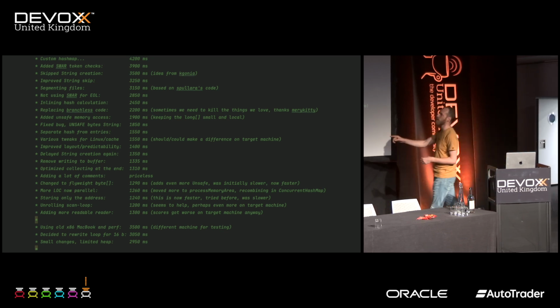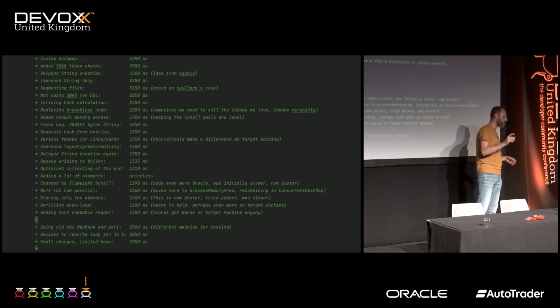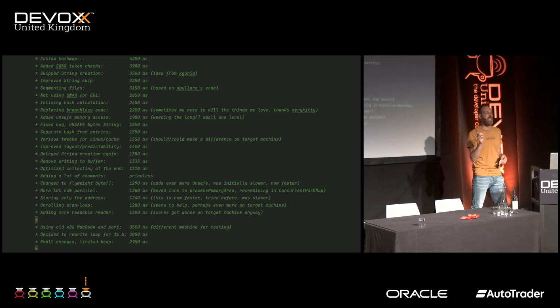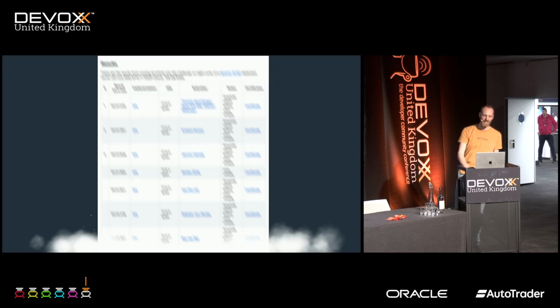In the end, I also switched MacBooks. I went back to my old x86 MacBook because I was able to use the perf command on that, which I cannot do on my MacBook. The perf command records the actual instructions that your CPU is executing. So you can do really low-level optimizations. I had never used this tool, but Thomas was using it, so I had to use it as well. But again, things didn't quite correlate. So if it was faster on my machine, it might have been slower on the target machine. And that's where you lose, basically.